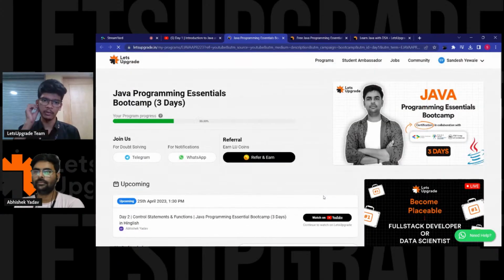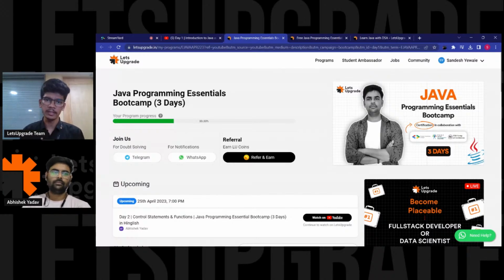Now after submitting, you can see your progress bar is increasing. What is this progress bar? It is just to track your progress in this essential, right? If you mark all your attendance and submit your assignments on day 2 and day 3, you'll get 100% progress. Now, to download your certificate, you just need 50% progress. For that, you just have to mark your attendance and fill in your assignments on the time basis we have given you, right?